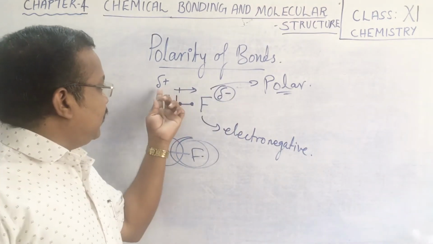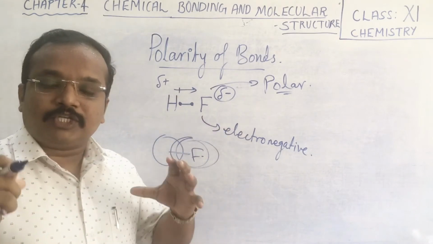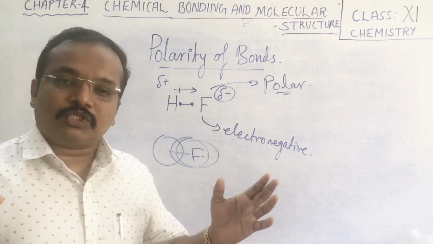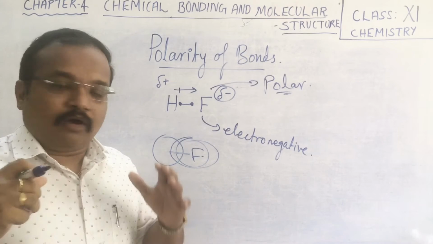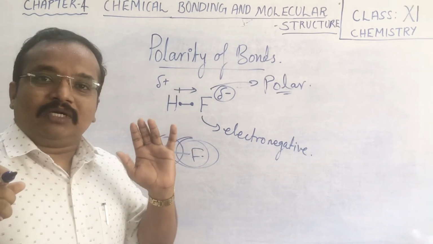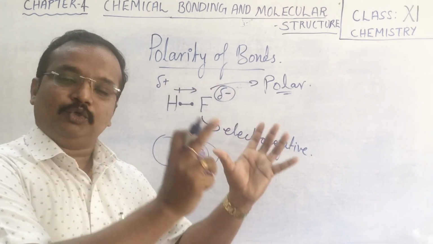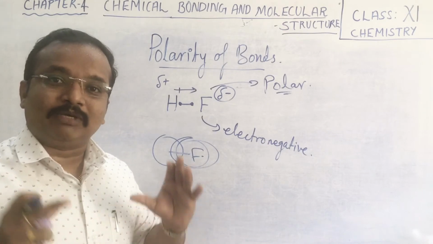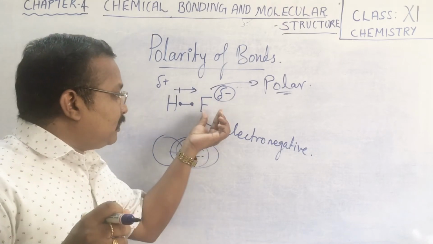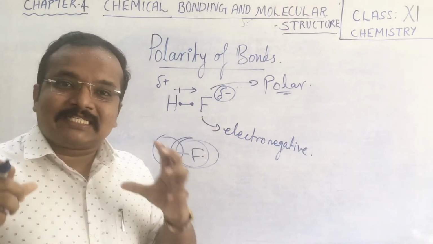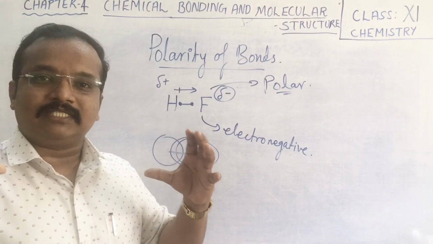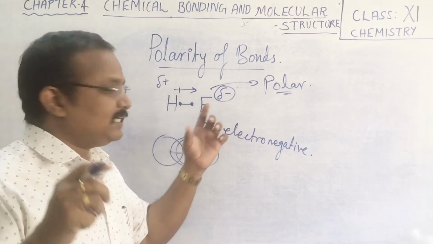You cannot put a full positive and negative, because positive and negative mean an electron is lost or gained. Here the electron cloud is shifted to one side, so that particular atom attains some sort of negative charge. That's why we say delta negative.